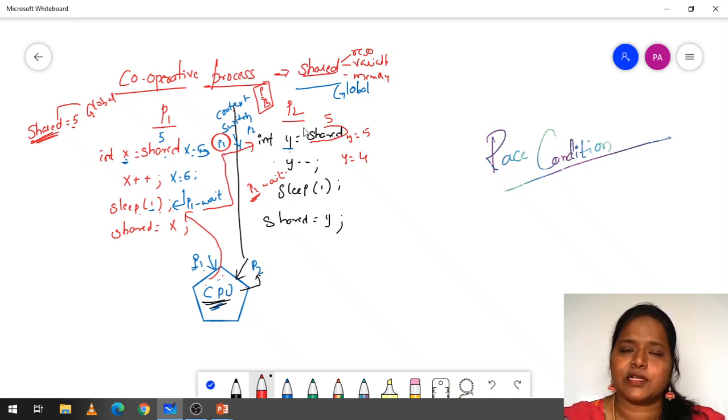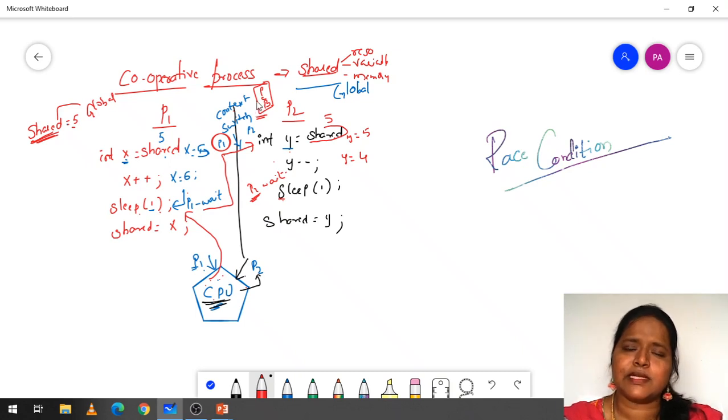Why? Because after the sleep is over, again the CPU has to execute the P1 process. Then the CPU has to know till where it has executed, at what point it has executed, from which instruction it has to start execution. All these things the CPU has to know. So from where is the CPU getting all the details? By making use of this process control block, the CPU will check the PCB of P1 and get the details like it has completed 3 instructions, from the 4th instruction it has to start. Like that we get the details from the PCB.